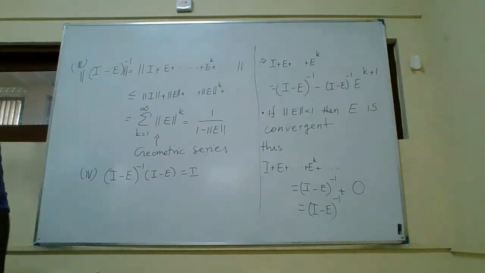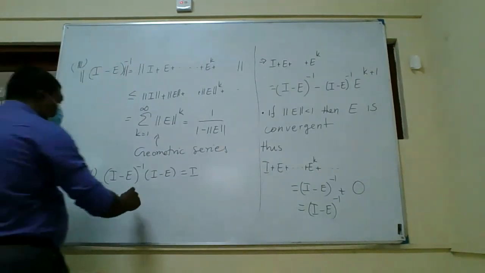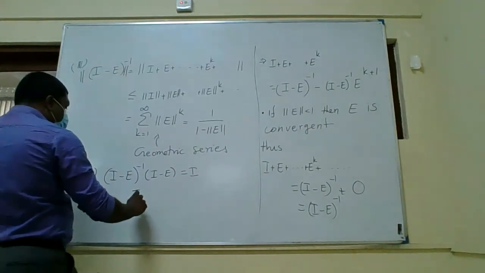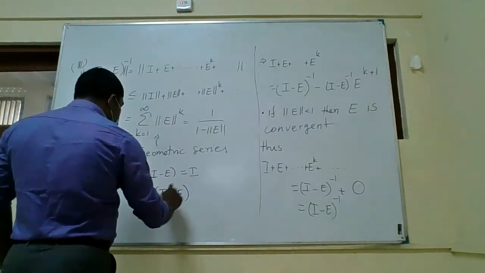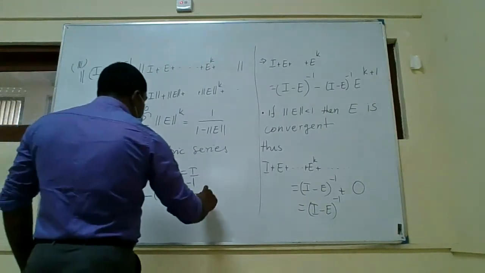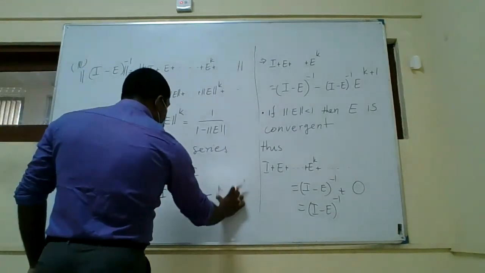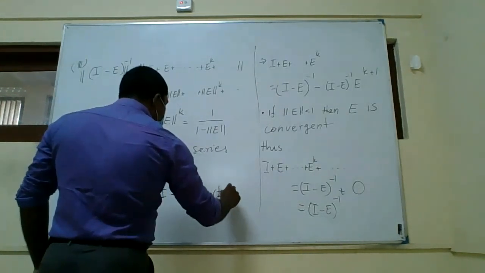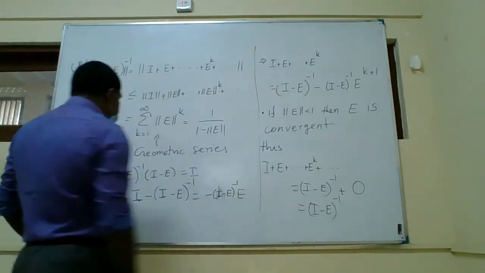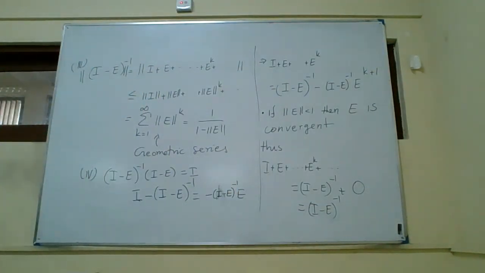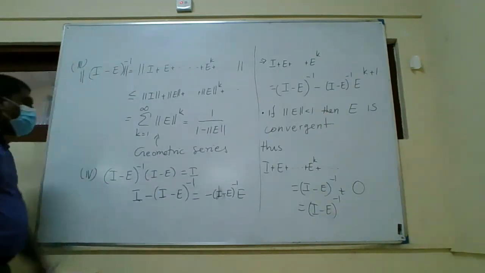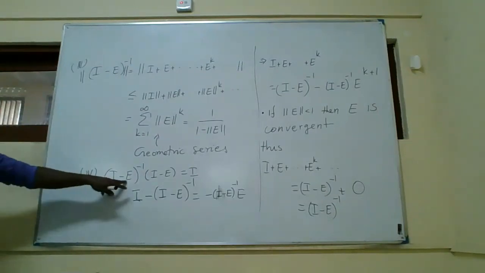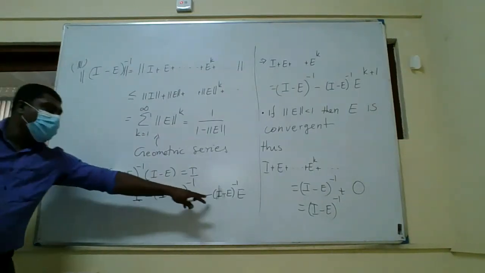So what you have is, you move the other side, I minus E inverse is equal to I plus I minus E inverse E. Right, so if you rearrange this, you get I minus E inverse is equal to I minus I minus E inverse times minus E, right?